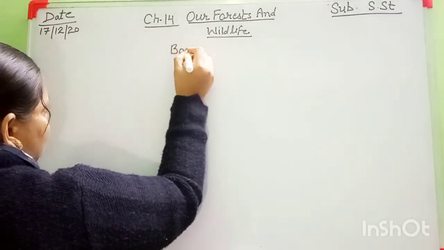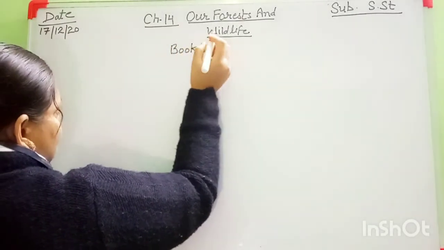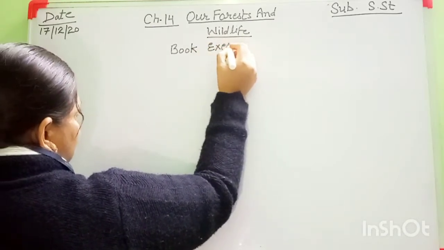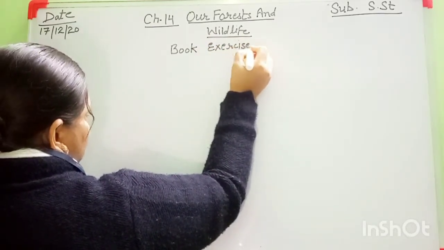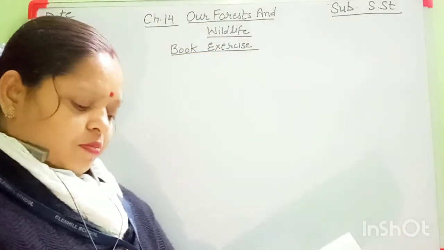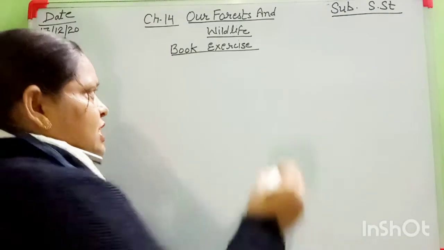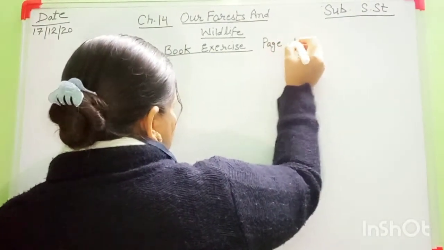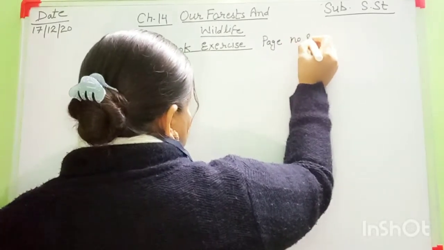Then today's class is based on the book exercise of this chapter. So everyone, students, first open your book exercise. Open your book, page number 88, and be ready with your pencil. Okay, page number 88.